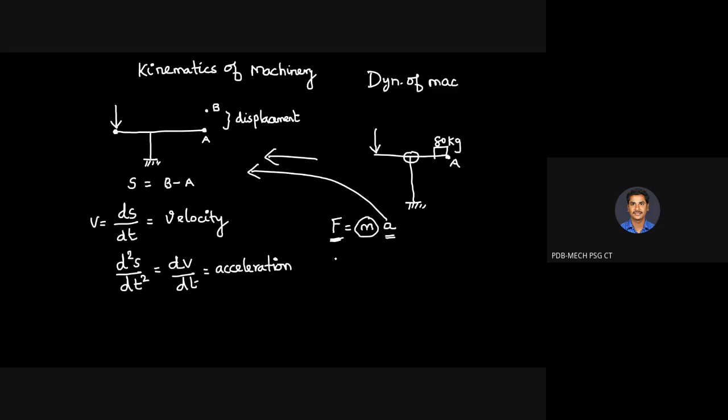After finding the force, what can we do with it? We can use the torque equation. Torque is equivalent to force into distance. Force into how much distance it is moving, displacement. Yes, force into displacement or force into distance, whatever definition you take. After this, power: power is equivalent to torque into omega, where omega is 2 pi n by 60. So how much power is required to operate your system can be obtained from the study of dynamics of machinery.